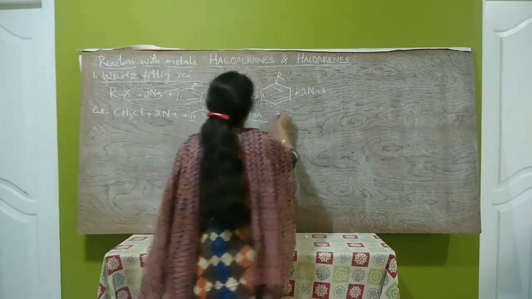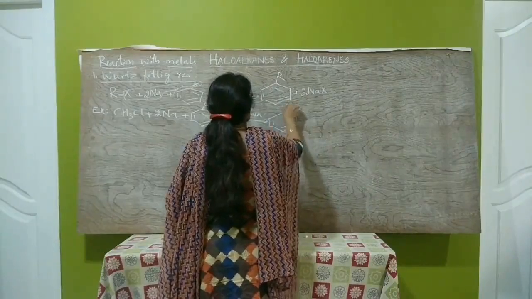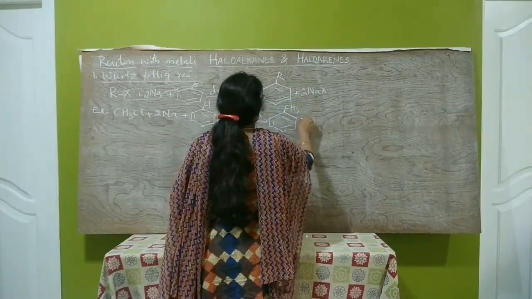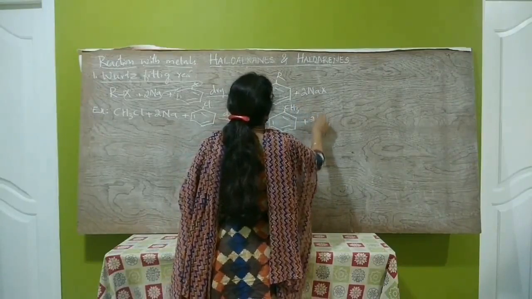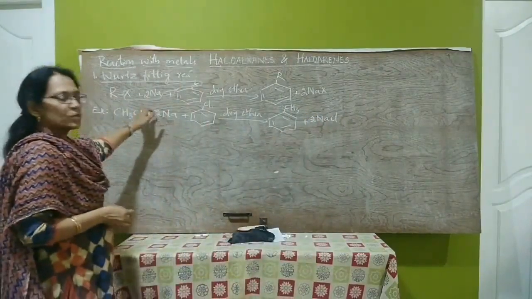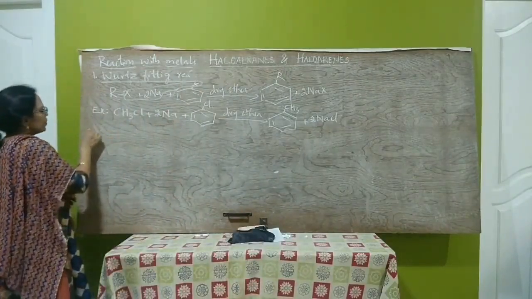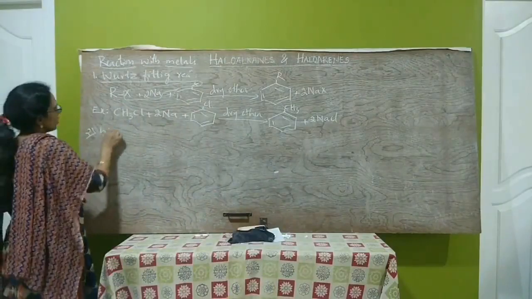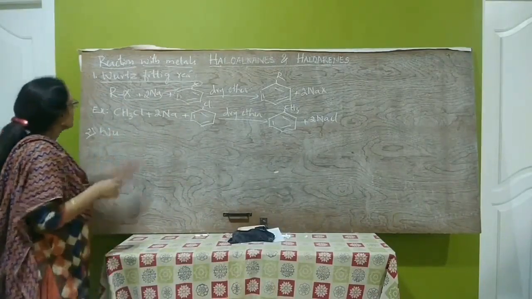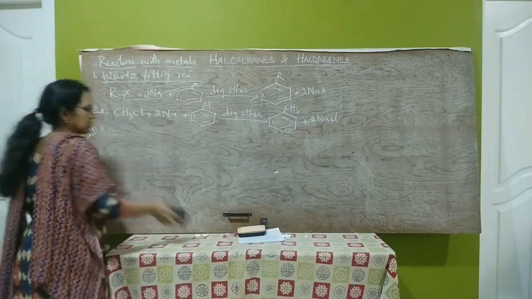CH3 will be attached to the benzene ring and form methyl benzene, that is toluene, plus 2NaCl. This is Wurtz-Fittig reaction.